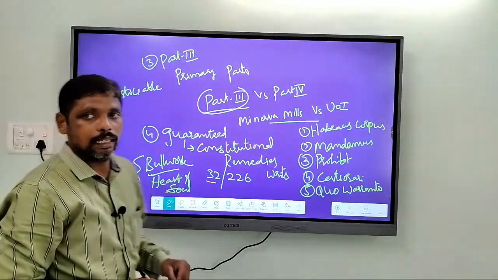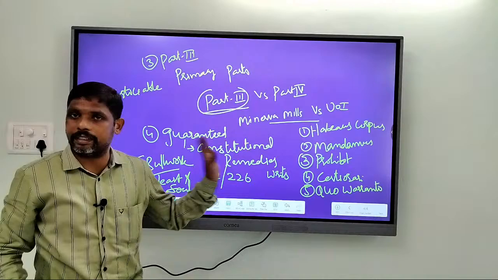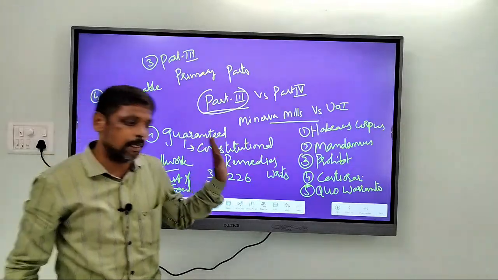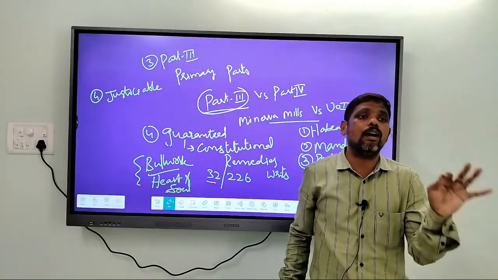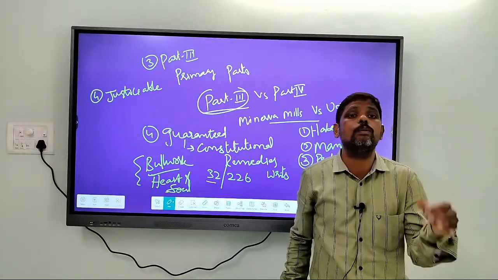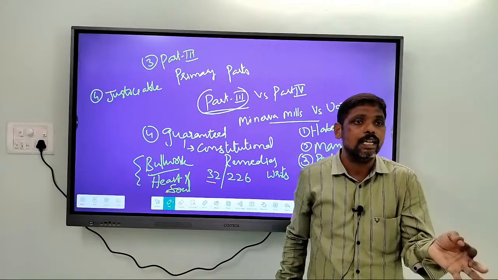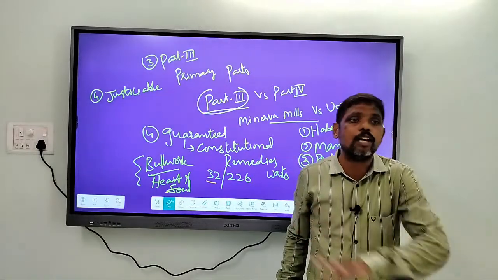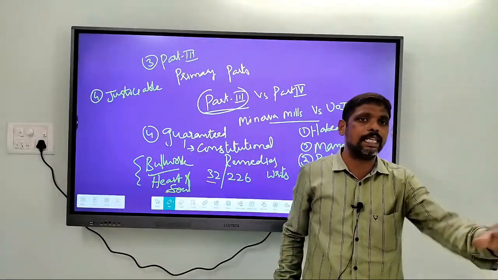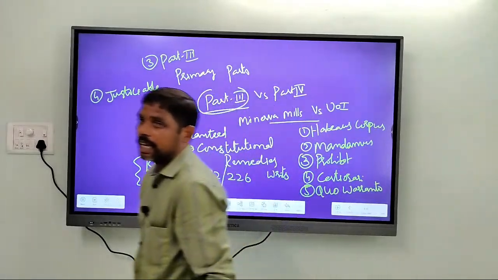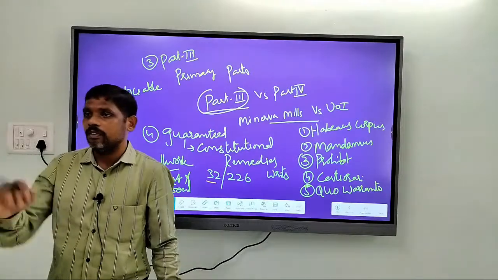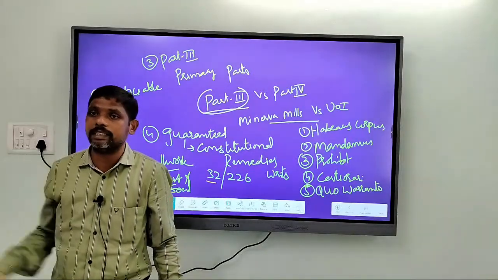Don't think that rights are mentioned only in Part 3. Remember, rights are also mentioned even outside of Part 3. There are rights which are in other parts of the Constitution also. The best example is Part 4. So what is Part 4? It is the directive principles of state policy, which imposes a moral obligation on the state.